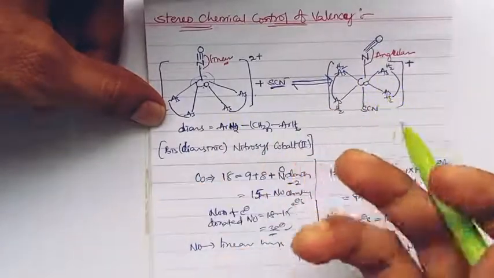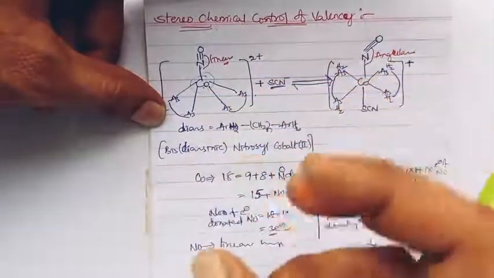Why is it said to be control? The stereochemistry change is controlled by the valency.